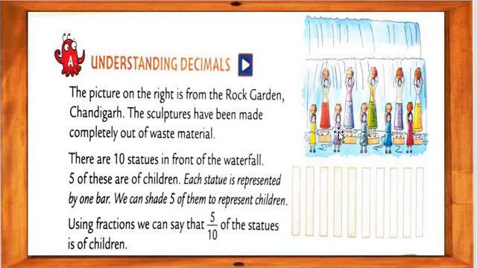Okay, where is it? The image of the garden, the statues are in a rock garden, Chandigarh. Again and again I repeat, my dear students, understanding the decimal, the picture on the right is from the rock garden, Chandigarh. The sculptures have been made completely out of waste material.